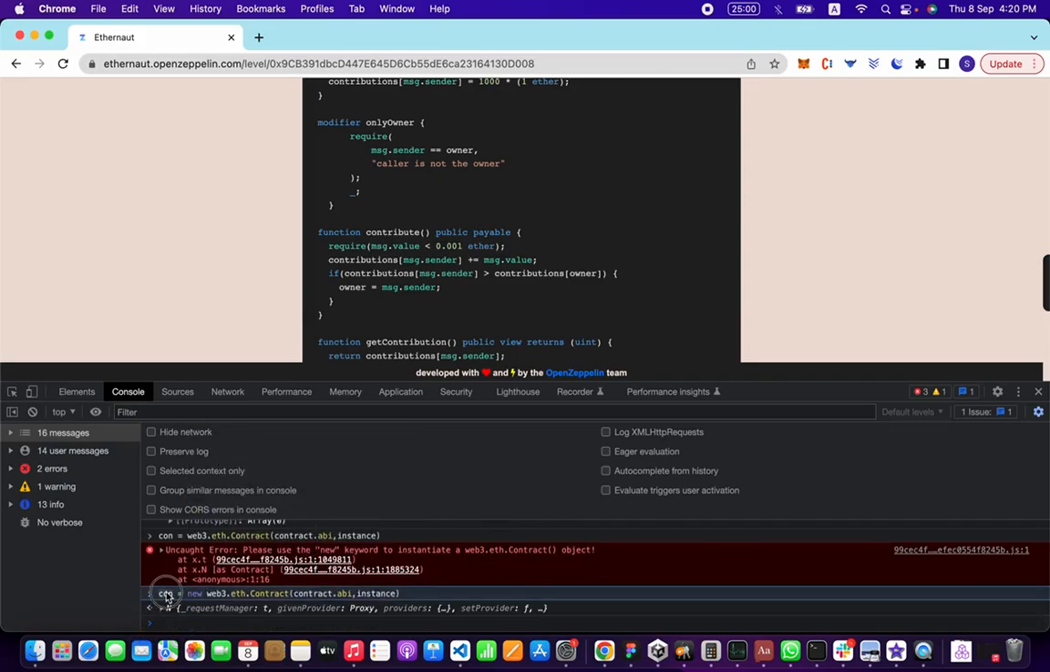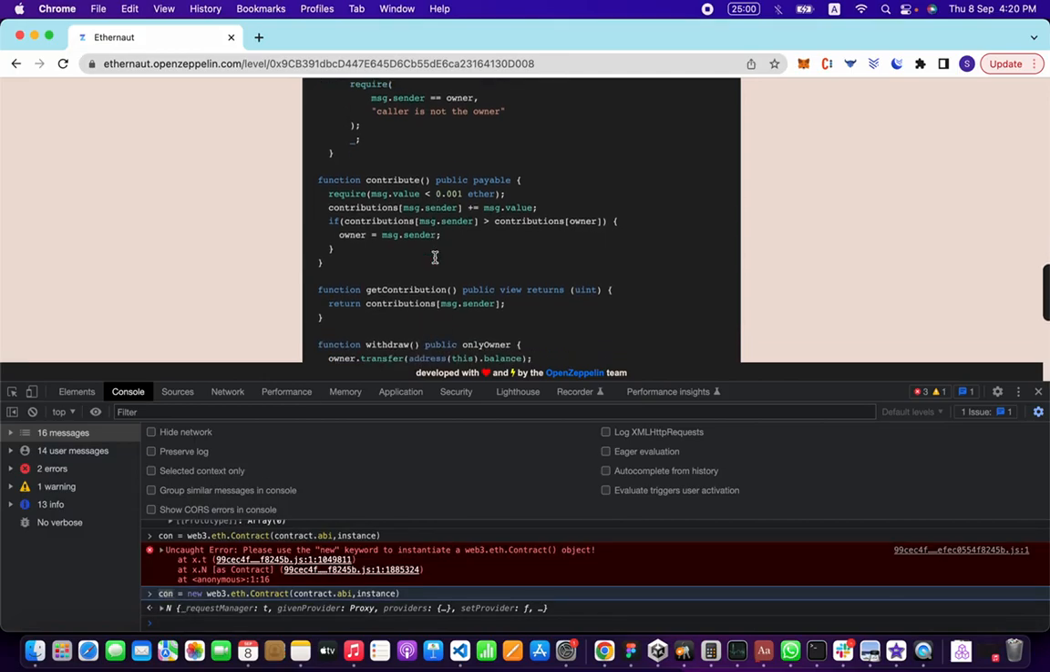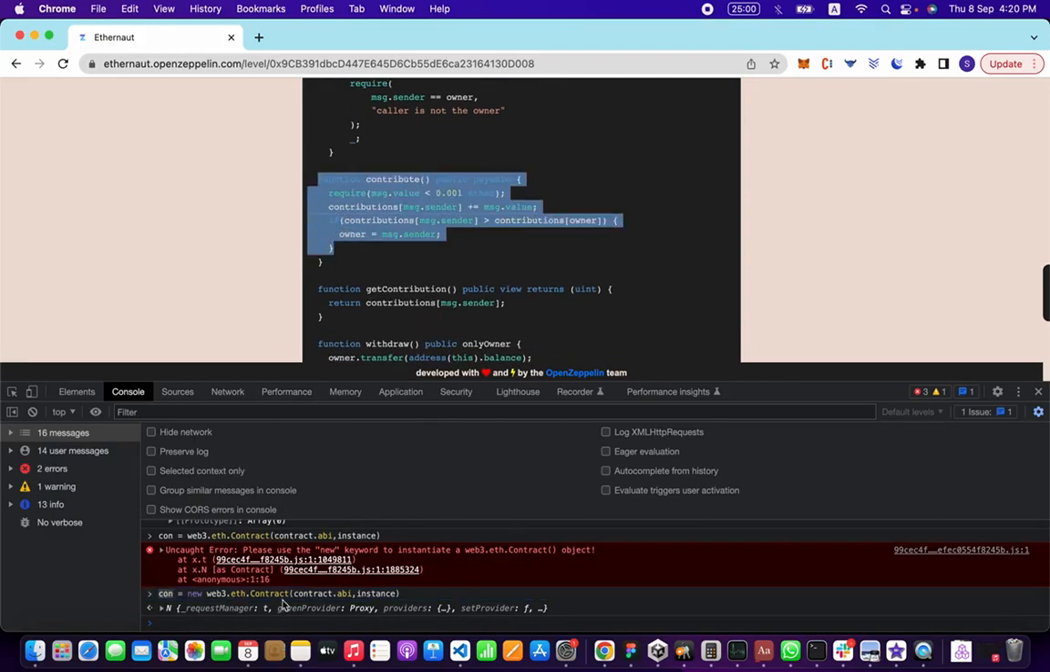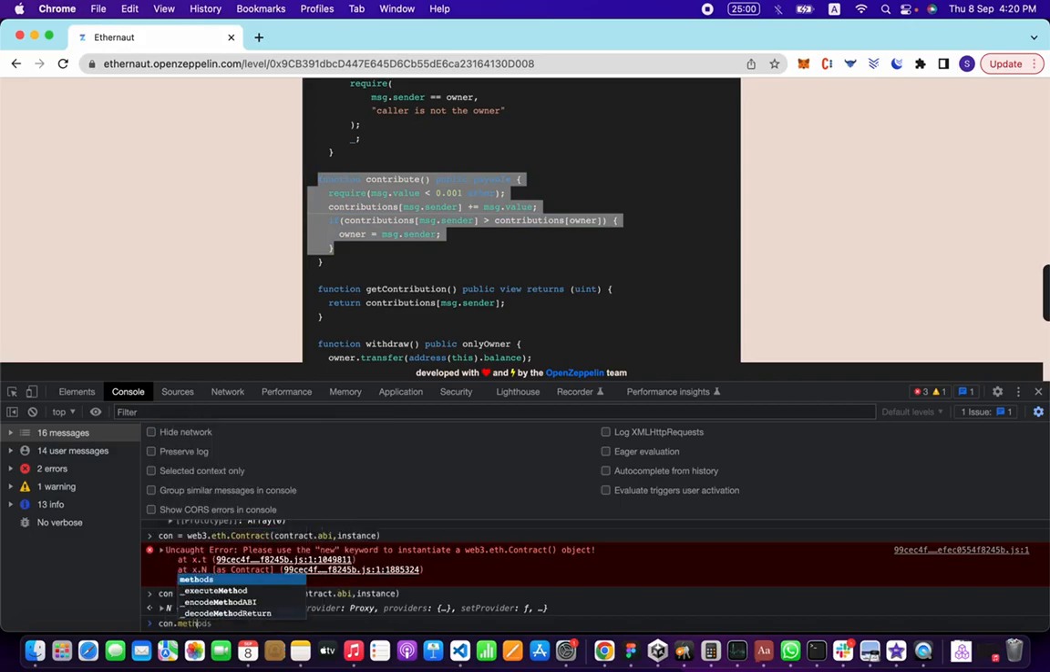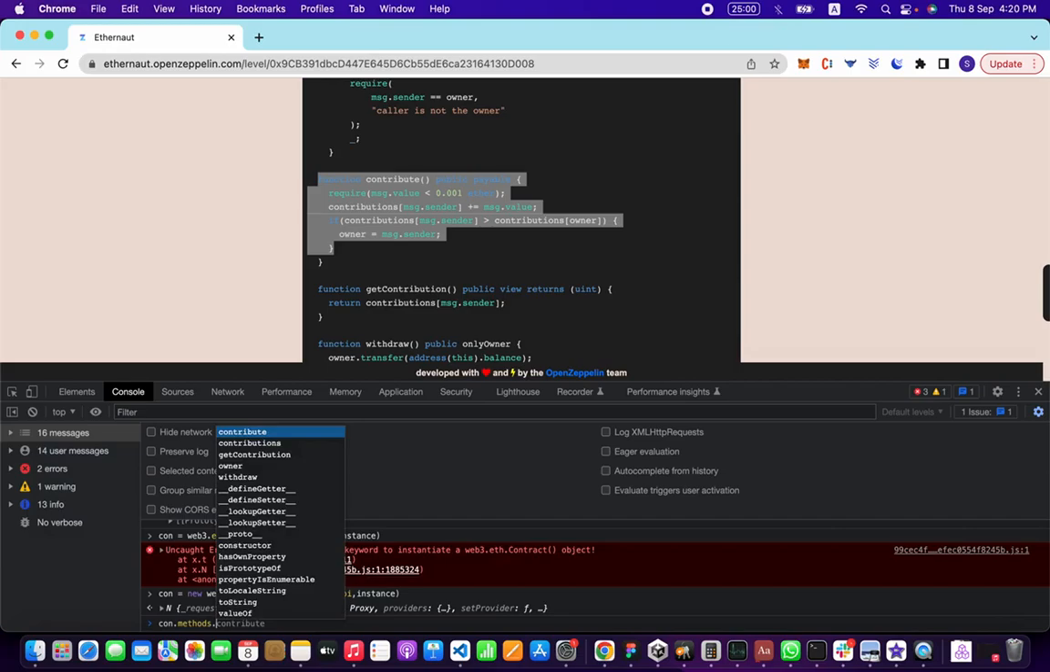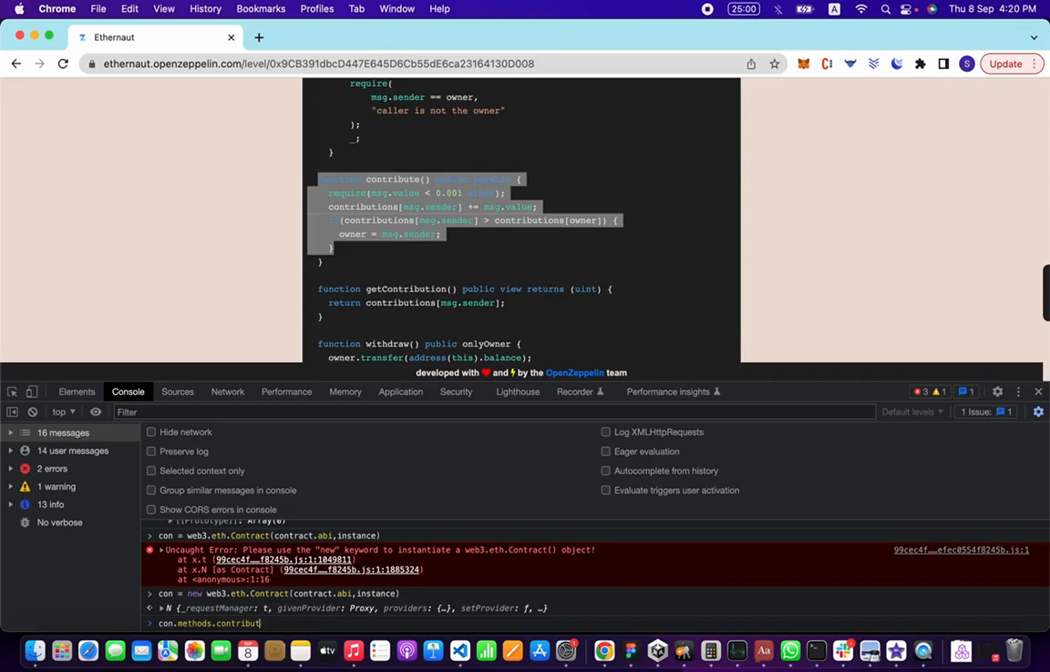Okay, now we have our contract definition, and what we want to do is call this. So the way we go about this is contract.methods, con.methods.contribute. It expects no arguments, which is cool. But let's call the owner, the address right here.